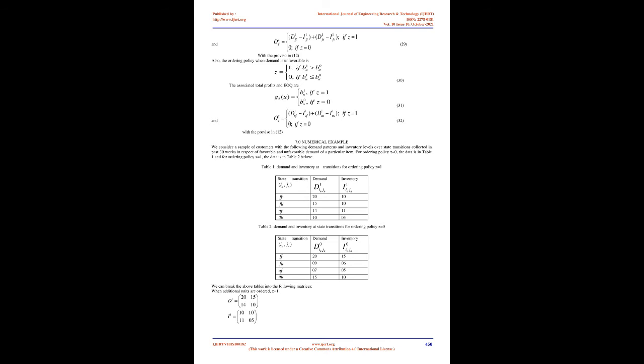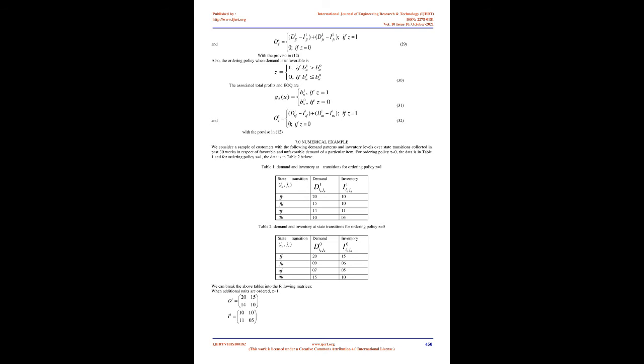5.0 The computation of demand transition matrix, profit matrix, and EOQ. For the ordering policy, the demand transition probability from a state can be expressed as the amount of quantity demanded when the demand is initially in one state and then changes to another state, divided by the total number of quantity demanded over all states. This can therefore be given by the following equation 0,1z.